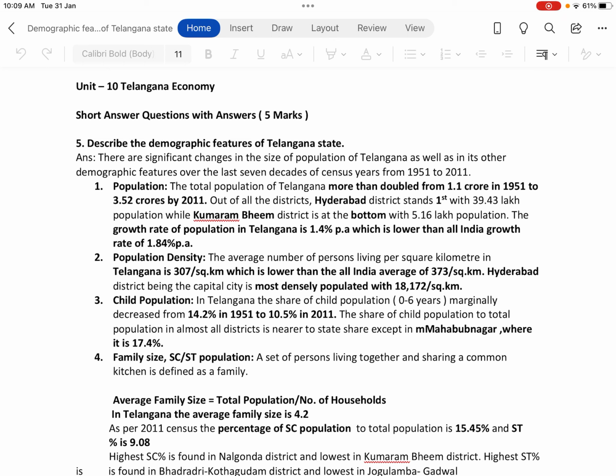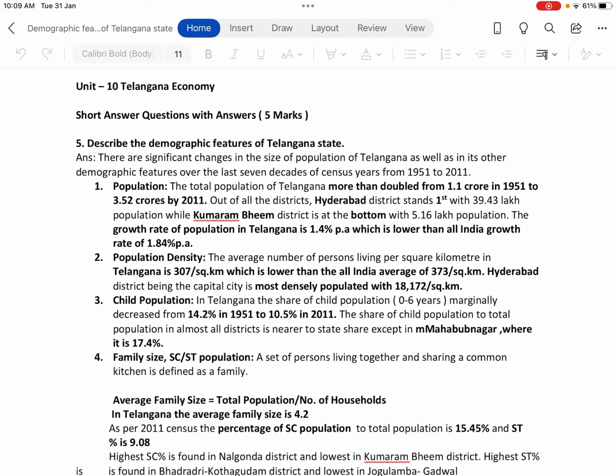The total population of Telangana more than doubled from 1.1 crore in 1951 to 3.52 crores by 2011. Out of all the districts, Hyderabad district stands first with 39.43 lakh population, while Kumaram Bhim district is at the bottom with 5.16 lakh population.